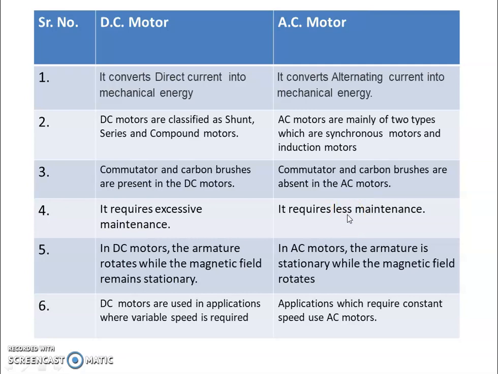In DC motors, the armature rotates while the magnetic field remains stationary. That is what we have studied. In AC motors, we are going to study that the armature is stationary and the magnetic field is rotating. DC motors are mostly applicable wherever variable speed is required, while AC motors are used where constant speed is required.